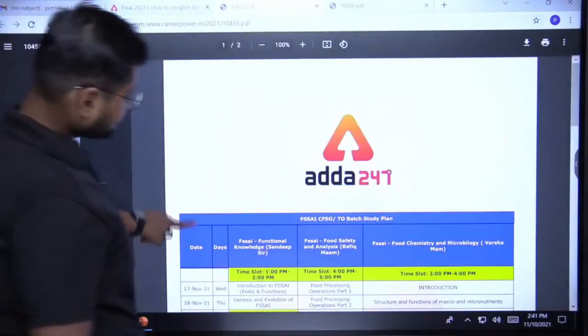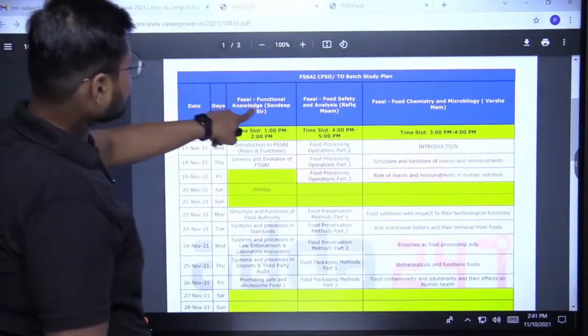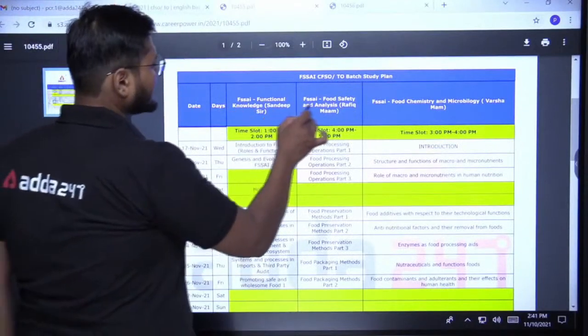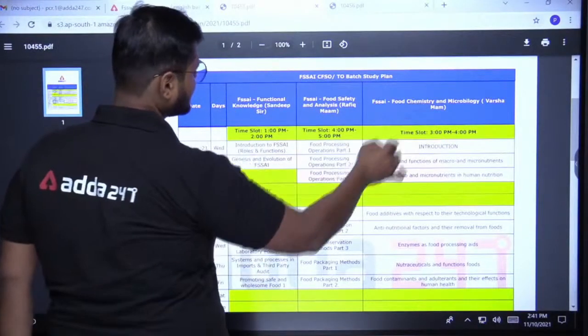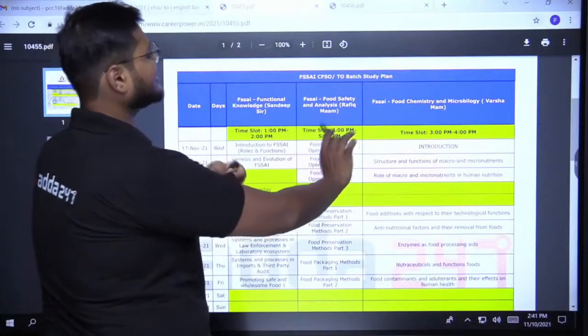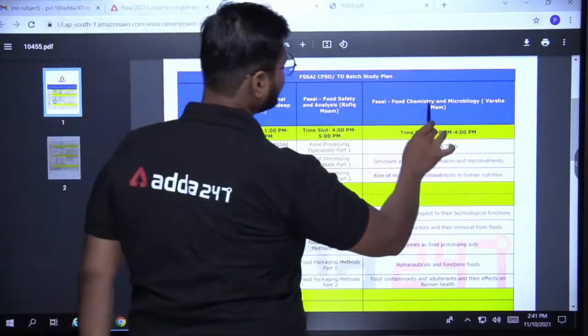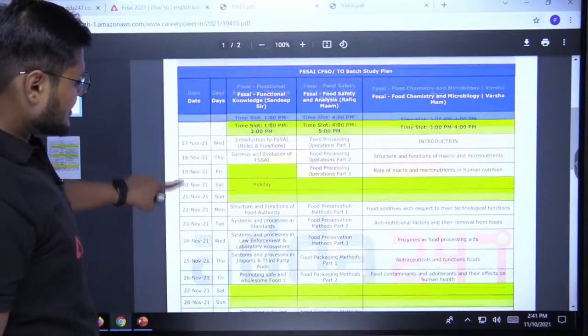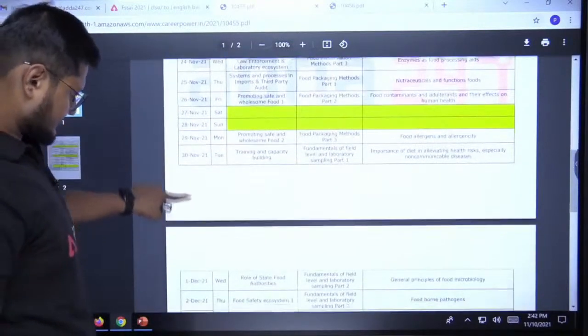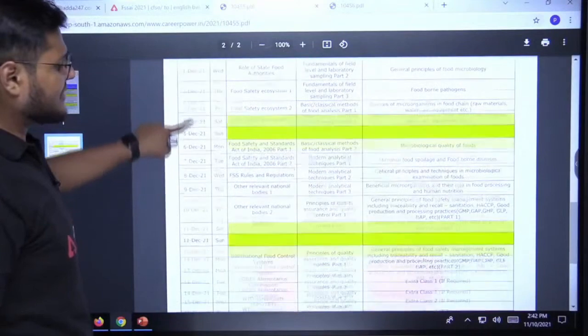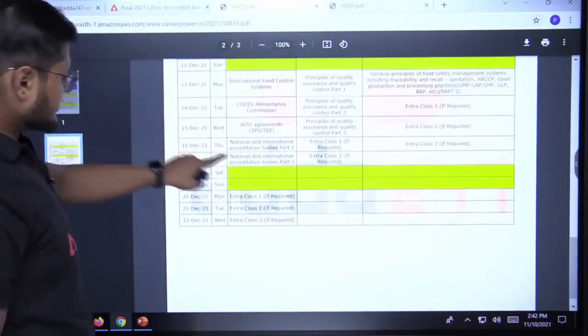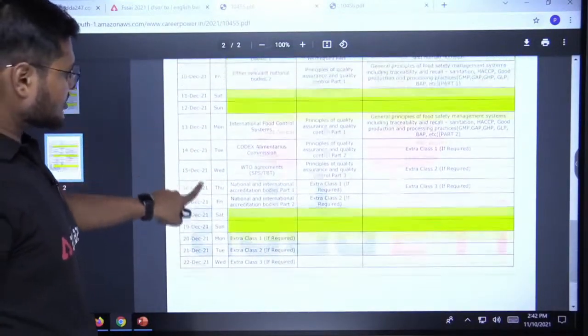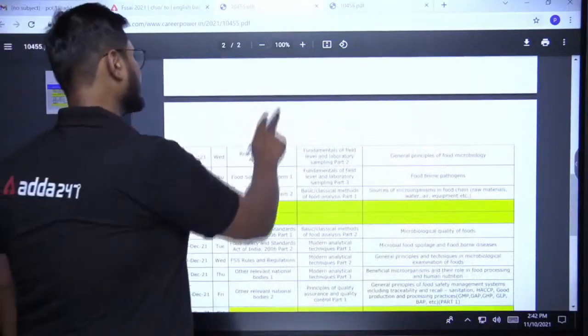Functional knowledge, that is FSSAI, then food safety and analysis, and food chemistry and microbiology. Food safety and analysis will be dealt by Rafiq ma'am, and food chemistry and microbiology will be dealt by Varsha ma'am. Clear, guys? You can refer to the study plan, and extra classes are provided here also.